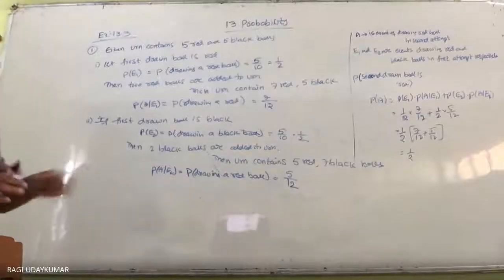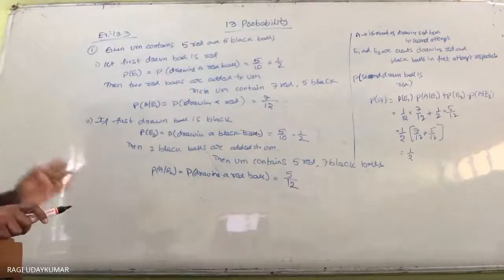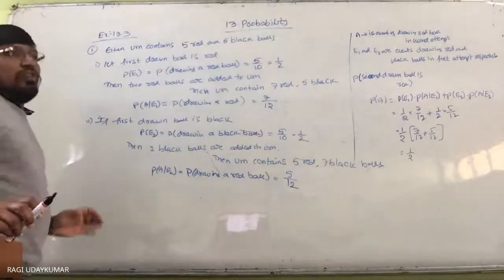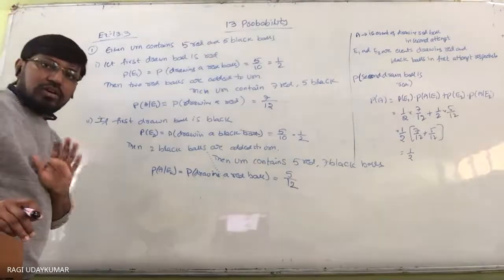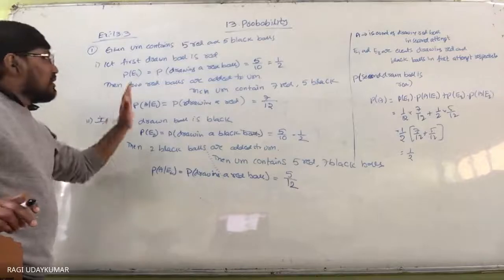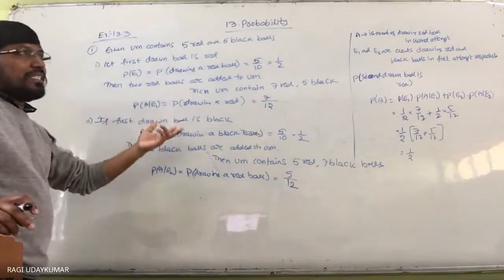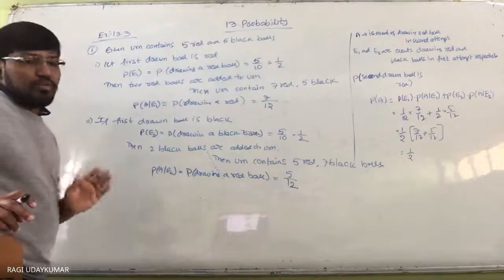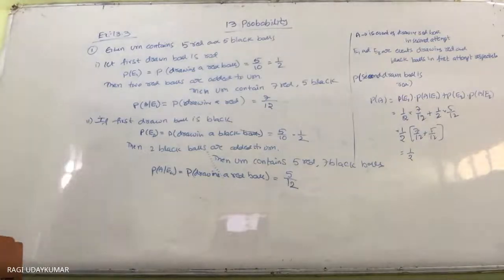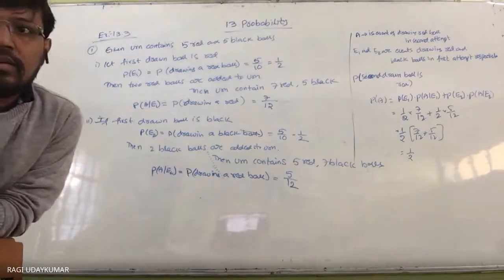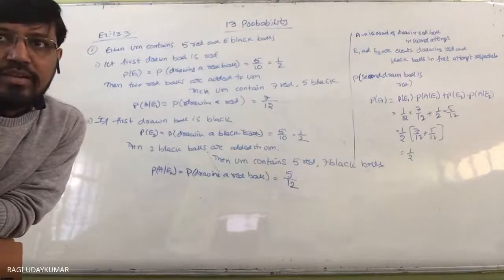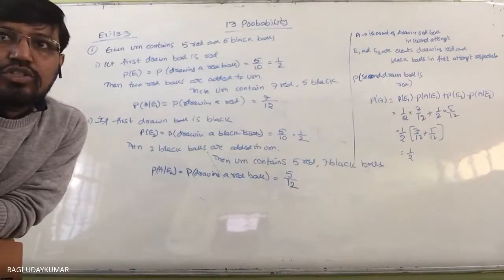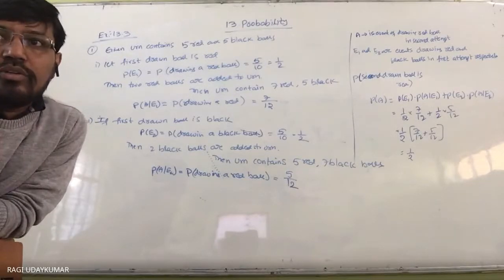So the main thing is that most students, when this question is given, blindly start solving. My request is that you are not supposed to go blindly. Two red balls are added, red ball, white ball is given, so Bayes theorem, you should not go blindly. When you go blindly, you cannot understand the question properly. So let us move to the next, second question. I'm going to show it to you.